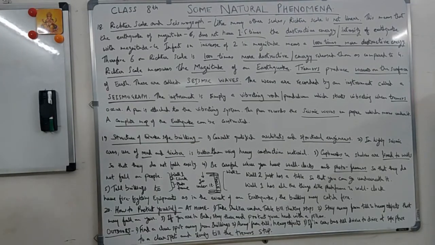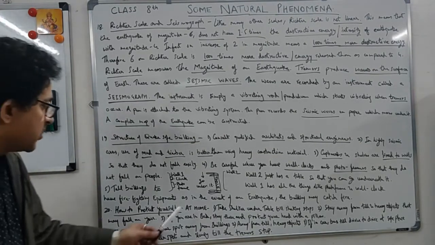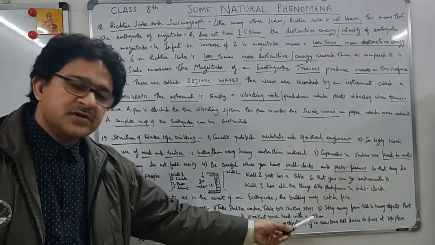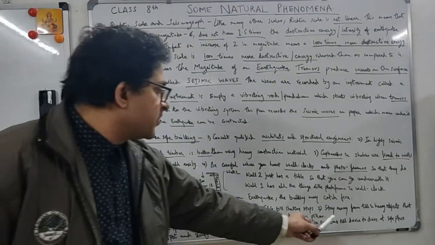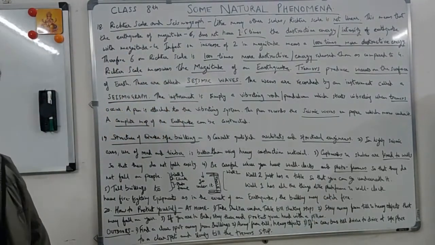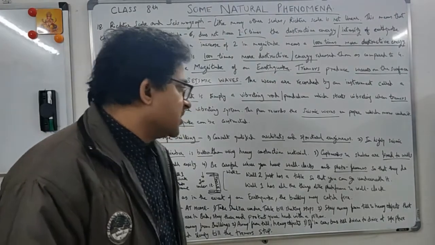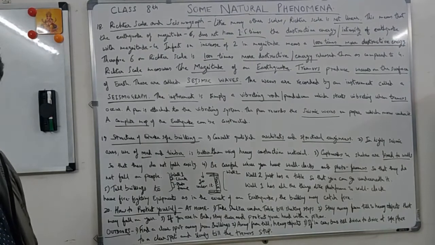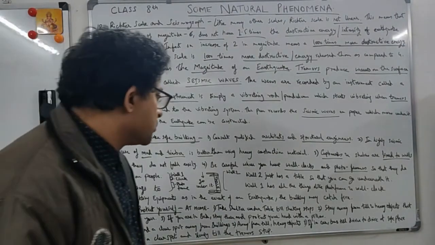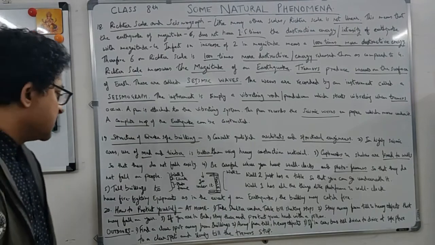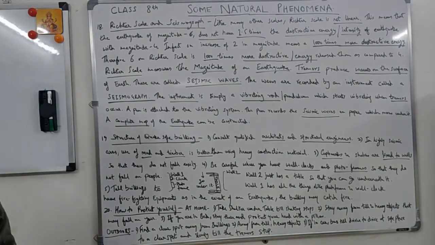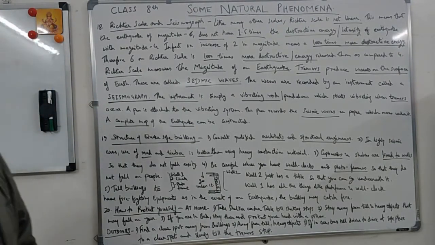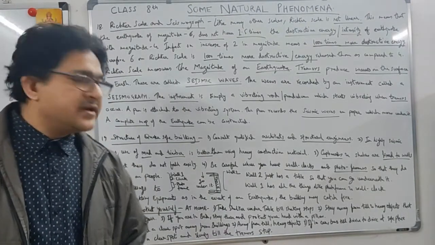Now, last point, how to protect yourself when you are at home and when you are outdoors. When you are at home, take shelter under a table till shaking stops, as I mentioned to you. Second, stay away from tall and heavy objects like trees or heavy equipment that may fall on you. So it can be a tree or any tall building. So stay away from those tall structures. Third, if you are in bed, this is important, stay there and protect your head with a pillow till the shaking stops. So just be on the bed.